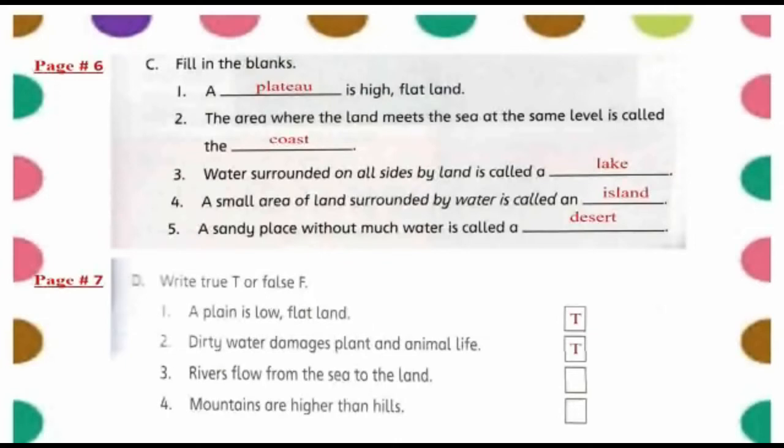Yes, it is true. Number 3 is rivers flow from the sea to the land. Is it correct? No, it is false because rivers flow from mountains to the sea. So this statement is false. Last one is mountains are higher than hills. Yes, it is correct. Mountains are higher than the hills. So it is true.